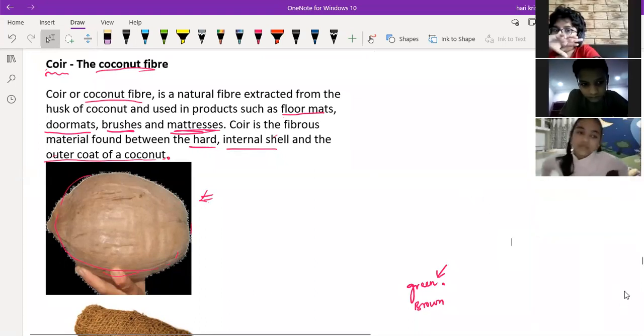Sriharsha, you can unmute yourself and you can speak.